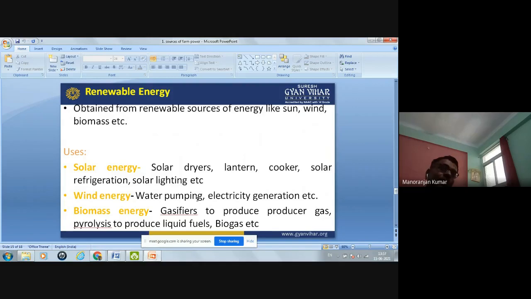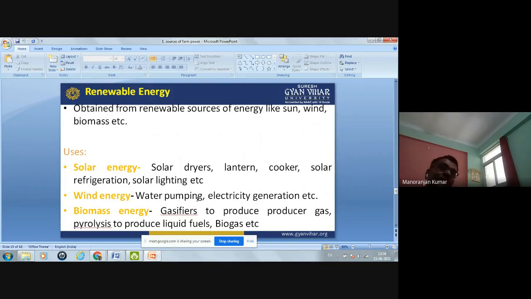Now, second is wind energy. Wind energy is used for pumping water from the well. Also, wind energy is used for electricity generation, and it can also be used for different mechanical activities like flour grinding, oil grinding or flour mills. This type of activity can be done by wind energy.